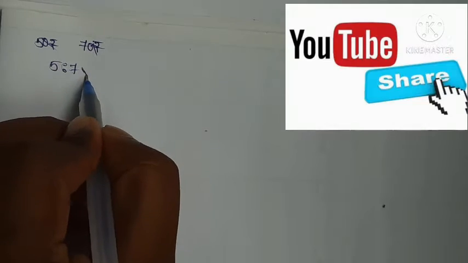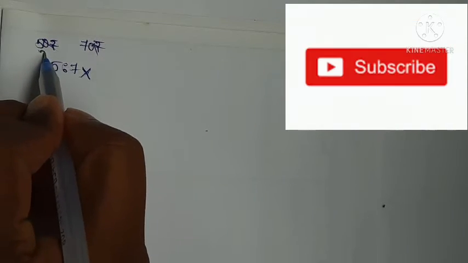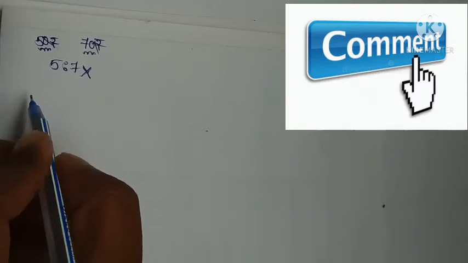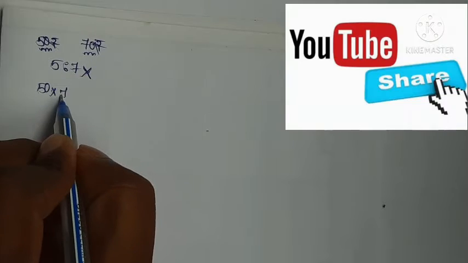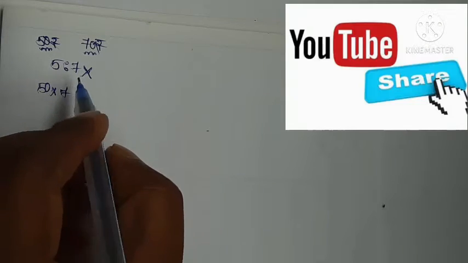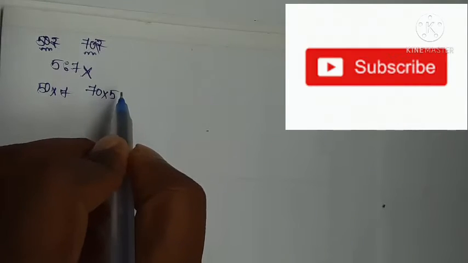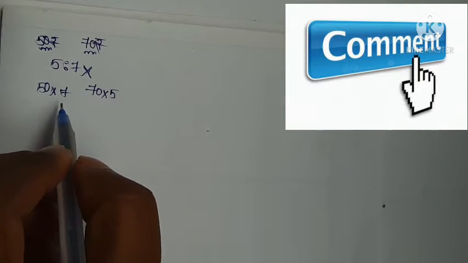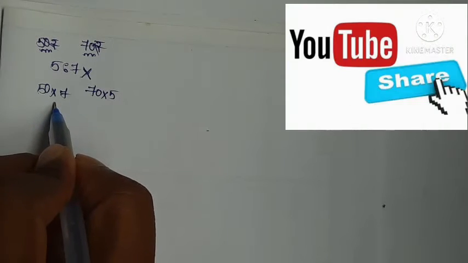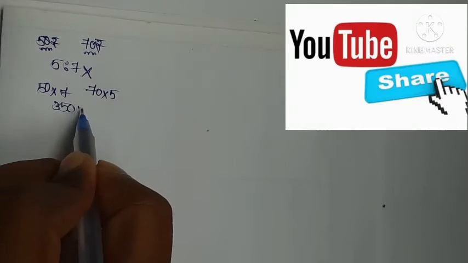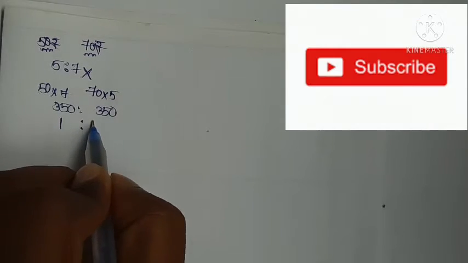This is the wrong answer. Here A invested 50 rupees for 7 months, and B invested his amount for 5 months. So their profit ratio is 350 is to 350, so they are in the ratio of 1 is to 1.